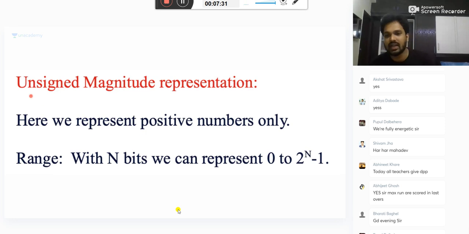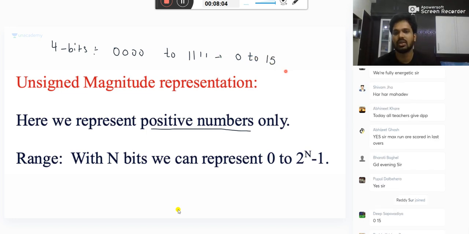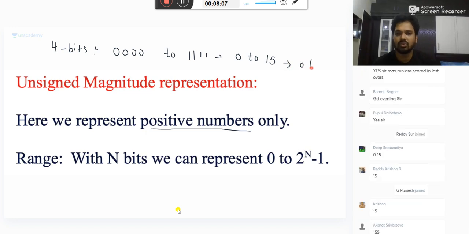Please listen. In unsigned magnitude representation, we represent only positive numbers. There are no negative numbers here. If you have 4 bits, my range is from 4 zeros to 4 ones. 4 zeros to 4 ones can be written as 0 to 8421, which is 15. That is 0 to 2 power 4 minus 1.